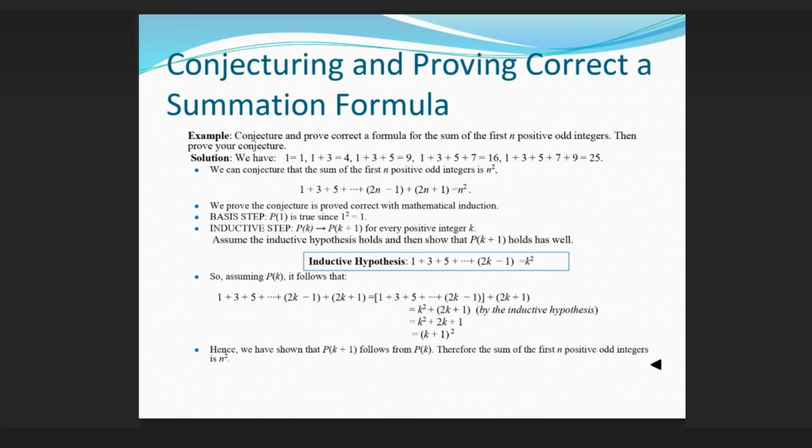Therefore, the sum of the first n positive odd integers is n squared. Inductive hypothesis: 1 plus 3 plus 5 plus ... plus (2k-1) equals k squared. Then 1 plus 3 plus 5 plus ... plus (2k-1) plus (2k+1) equals k squared plus 2k plus 1 by the inductive hypothesis, which equals (k+1) squared.